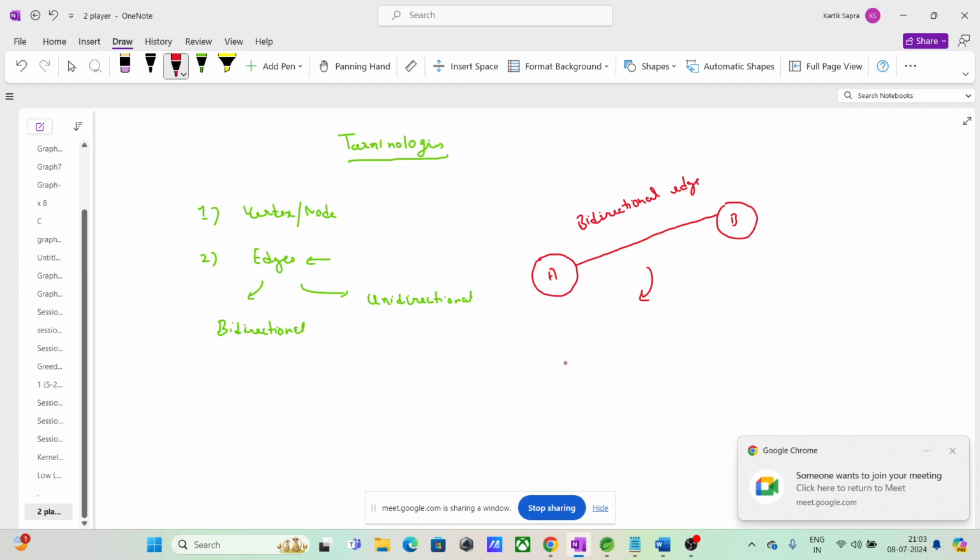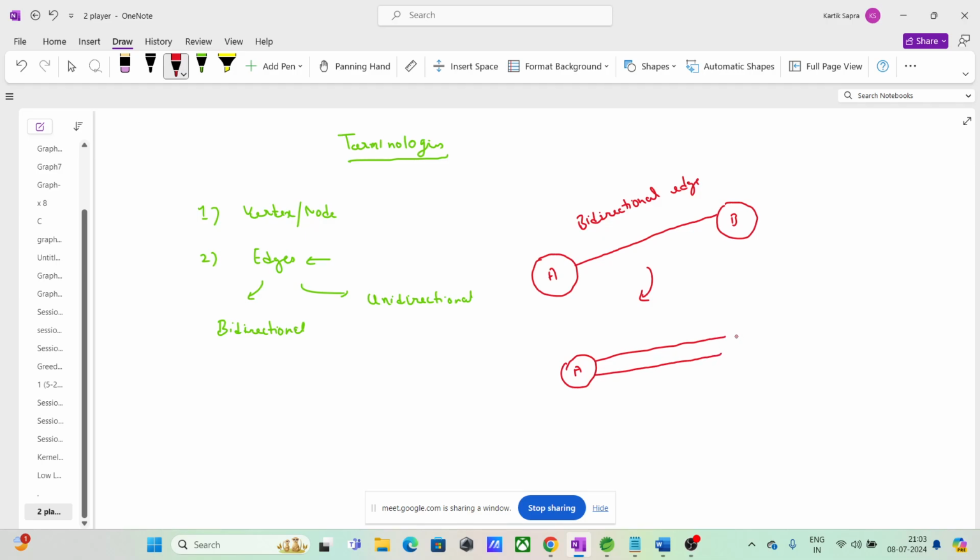You can represent this somewhat like this if you want. A and B. This is a bidirectional edge. This is also called undirected edge. No direction guys. It is basically in both directions, right? इसकी लाइफ का कोई डायरेक्शन नहीं है भाई, दोनों जगह जाता है.